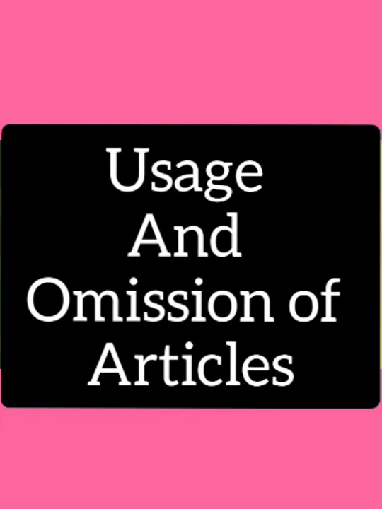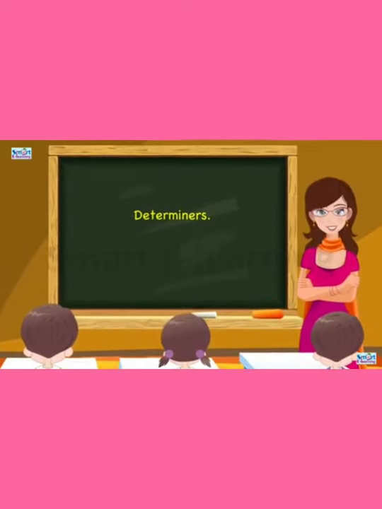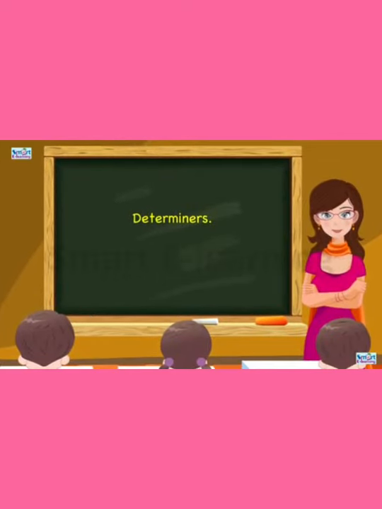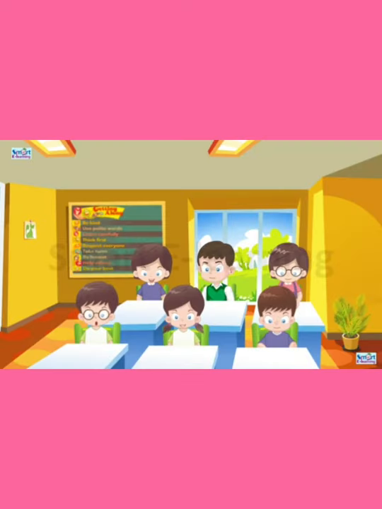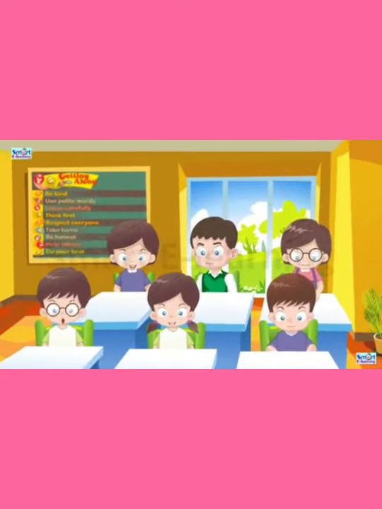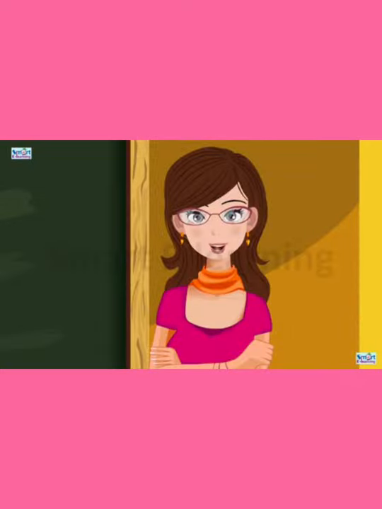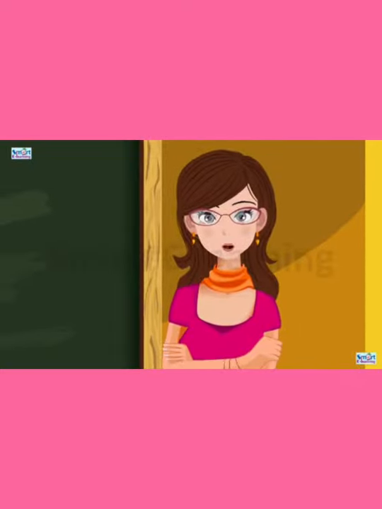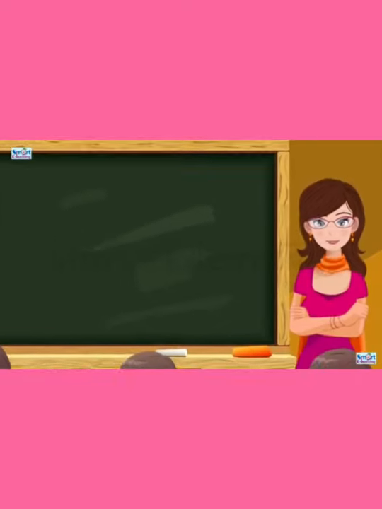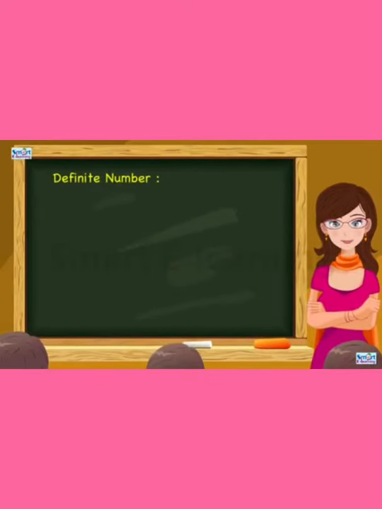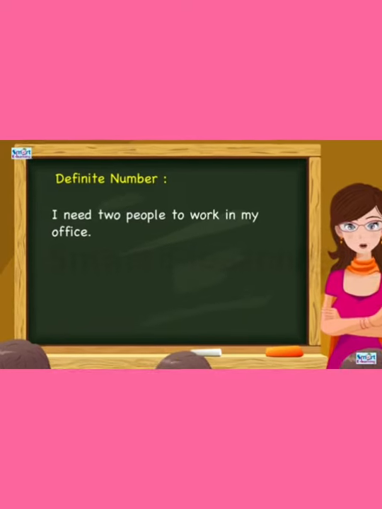You might have learnt the usage and omission of articles. Next, let us see the other kinds of determiners. Next, we are going to see the determiners that deal with numbers. Determiners of numbers are categorized into two: definite number and indefinite number. Look at the example, children. I need 2 people to work in my office.